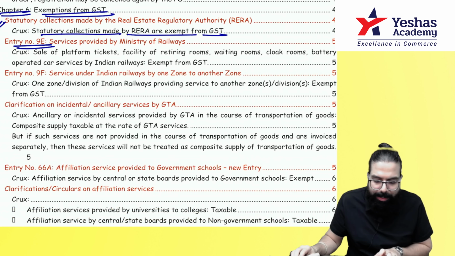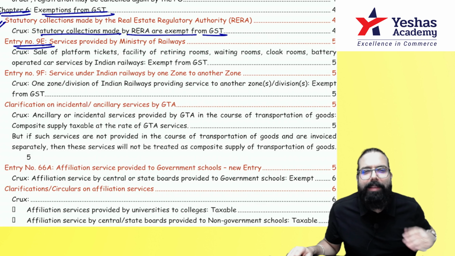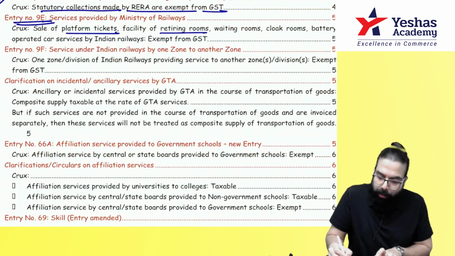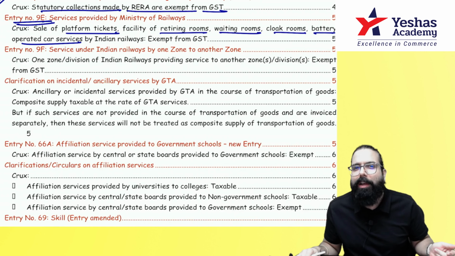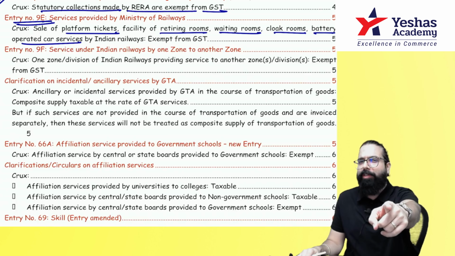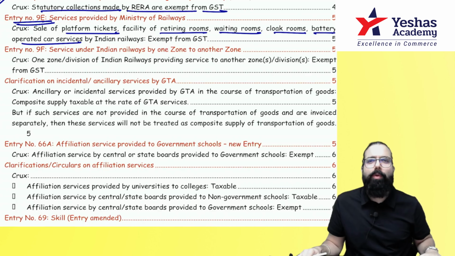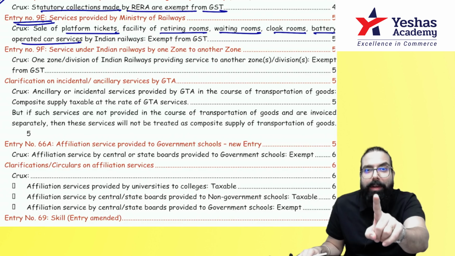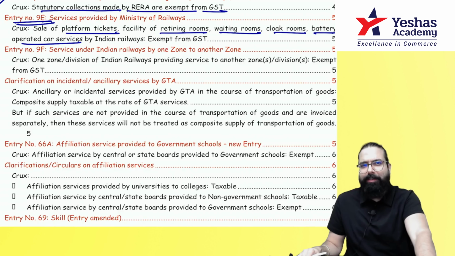GST is exempted. Statutory collection made by RERA is exempt under GST. Then entry number 9E, Ministry of Railway, Indian Railways, if it is collecting money by selling platform tickets, platform ticket, retiring room, waiting room, cloak room, battery operated car services when they are provided. See, all services of Indian Railways are under forward charge. But if Indian Railways sells cloak room services, retiring room services, battery operated car service, remember it is under exemption. All other services of Indian Railways are forward charge, but this service is exempt.